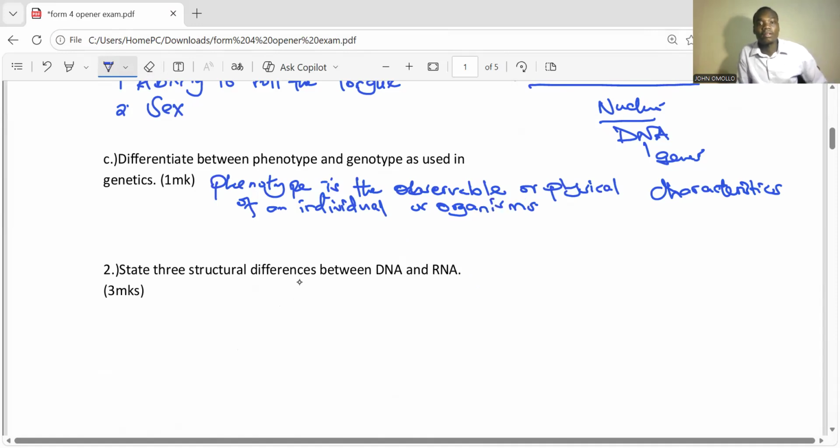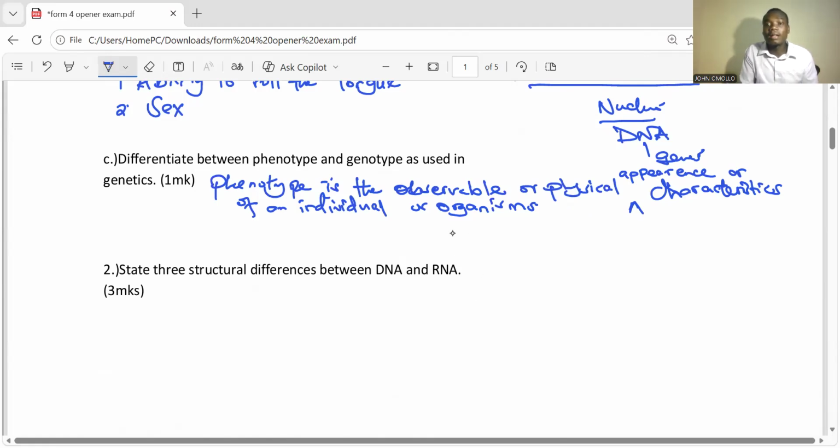Phenotype is the physical characteristics, physical appearance of an individual. So the physical appearance or physical characteristics of an individual is what we call phenotype. In fact, I should say it is the observable or physical appearance or characteristic of an individual or an organism.